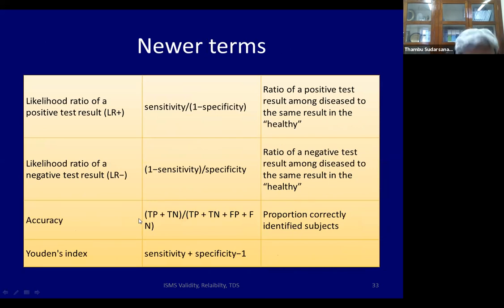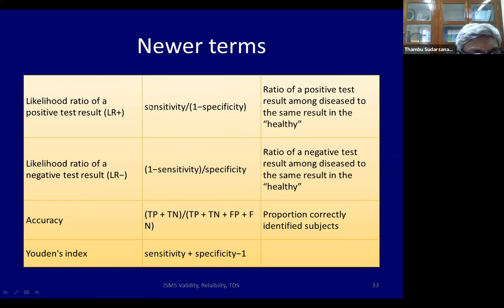Now, we will talk about some new concepts. Likelihood ratio. Mathematically, it's very easy. Sensitivity divided by 1 minus specificity is the likelihood ratio of a positive test. It is a ratio of a positive test result among diseased to the same result among healthy.